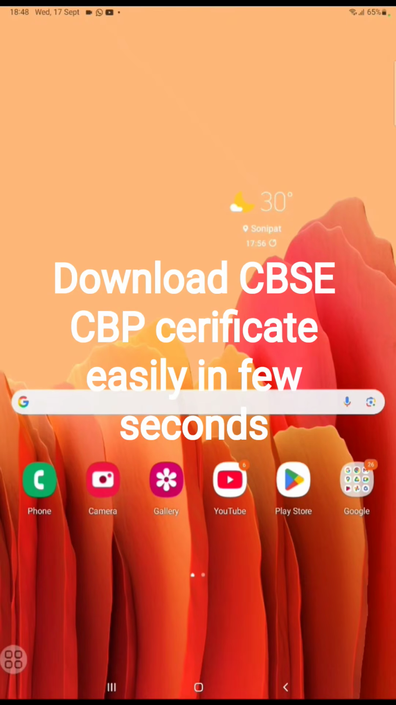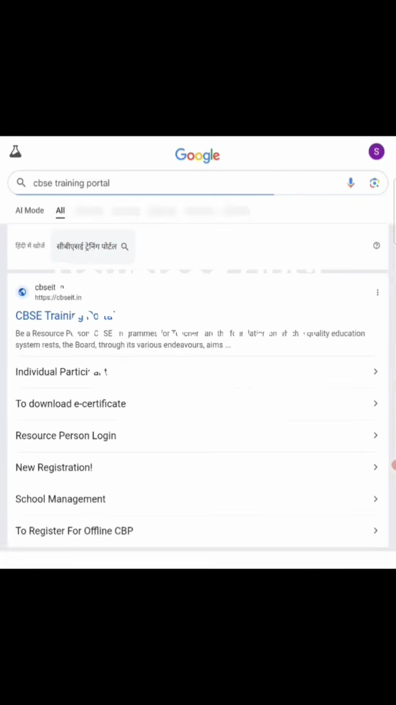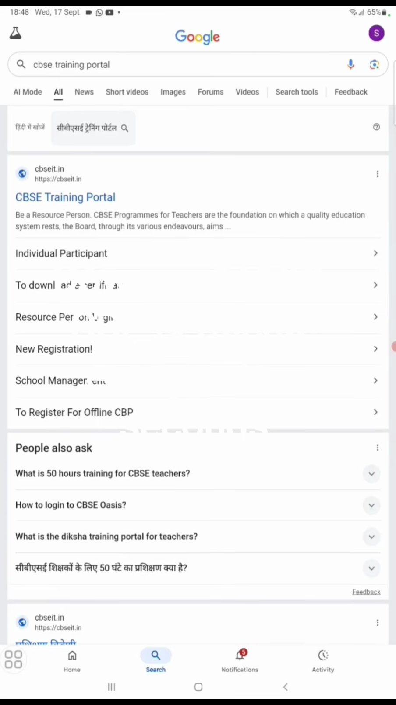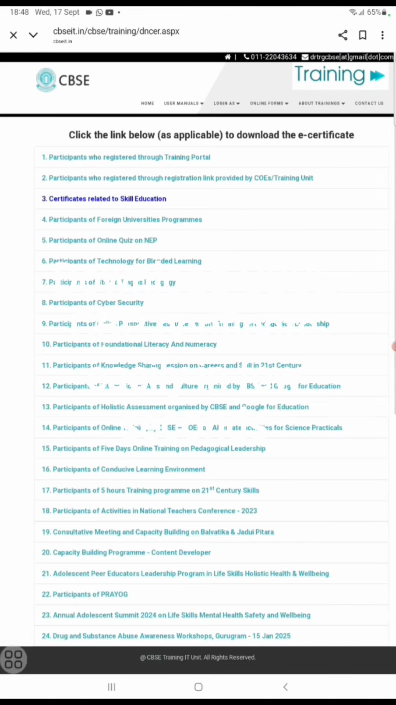Today I'm sharing how to download the CBSE certificate, and the shortcut method. I'm going to Google, then the CBSE training portal. In the CBSE training portal, I'm clicking here and there are many options available. I'm going to download the e-certificate.